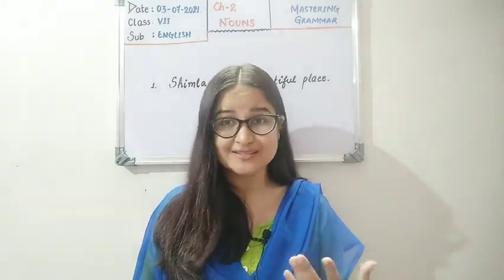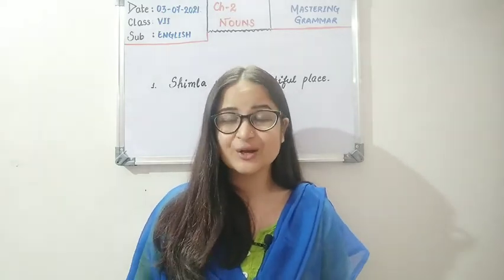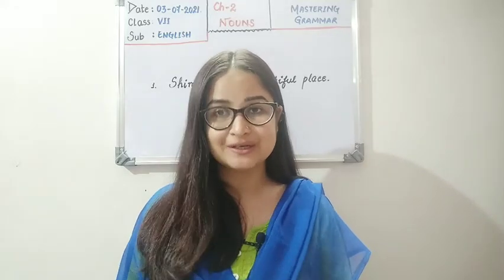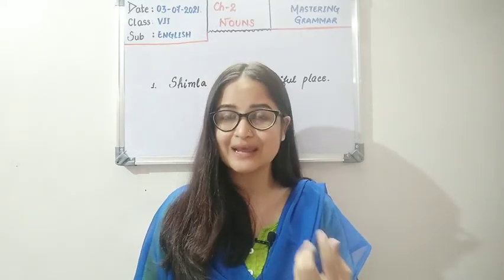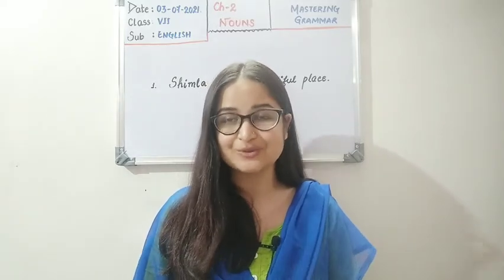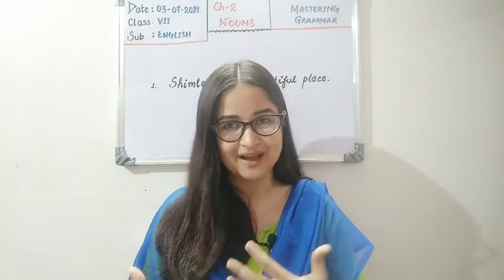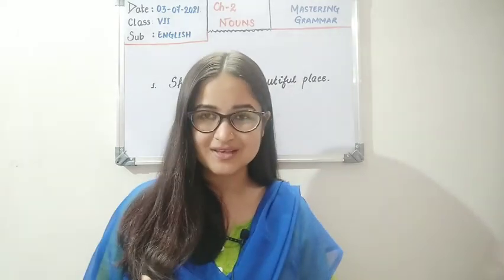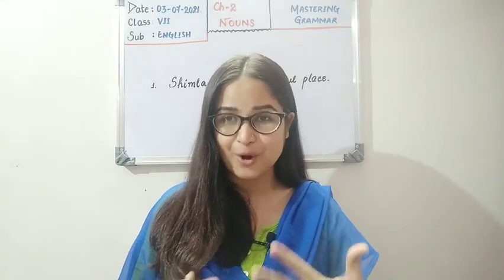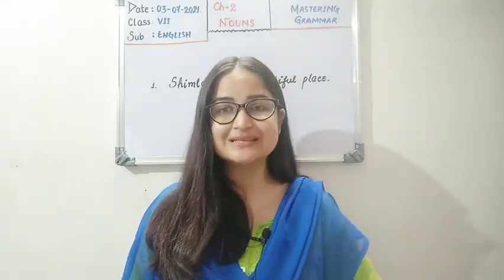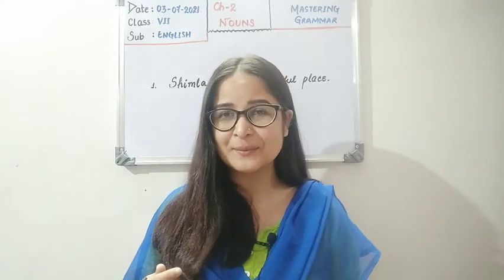Some things, some feelings, like you can't touch hatred or happiness, right? These things which cannot be touched but felt are also nouns. We name some feelings, right? If I like you, then you have a liking. If there's brotherhood or sisterhood between us, we give it a name, sisterhood, meaning the loving and caring bond we share. So children, these names are called nouns. Very simple, right? I hope that won't be a problem.